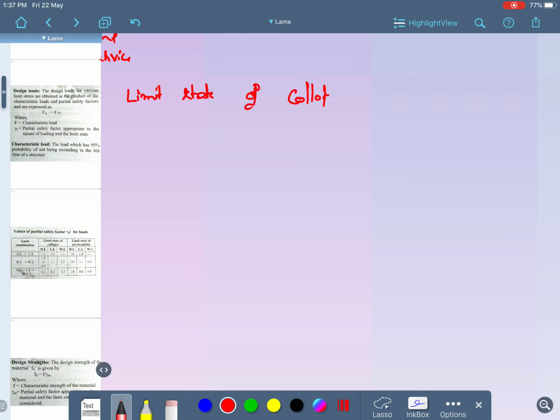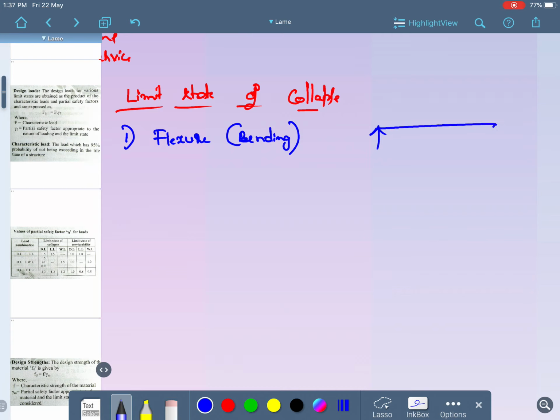collapse. Collapse is nothing but failure. Okay, under limit state of collapse, we are considering four conditions. One is flexure. What do you mean by flexure? Flexure is nothing but bending. Bending normally happens in beams. Is it fine? If I take a beam like this, the bending is going to take place like this to a depth delta. Normally it happens in case of beams.